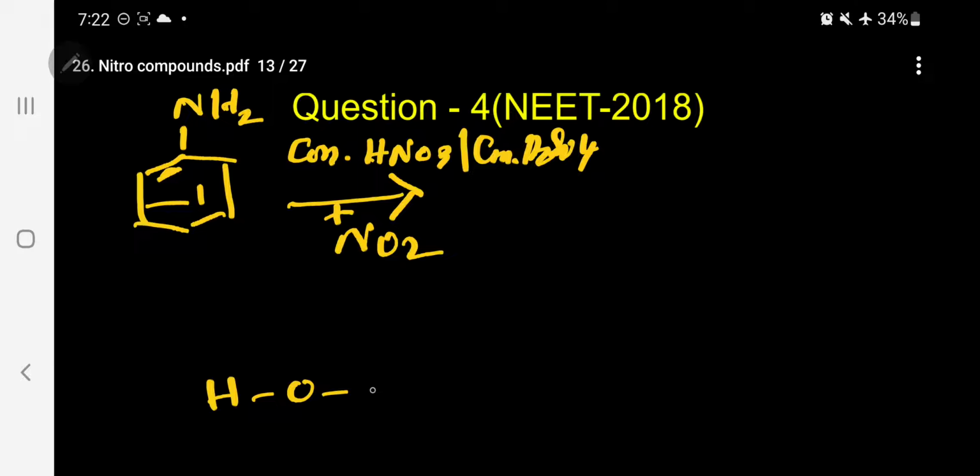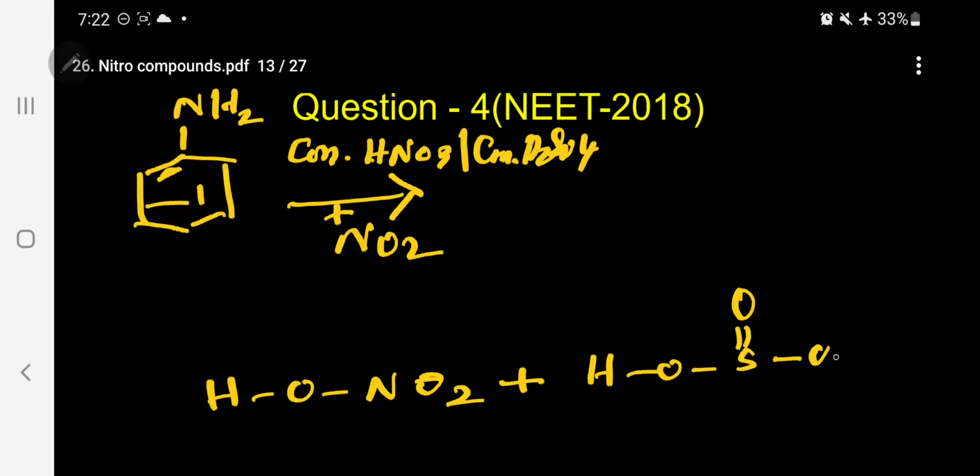Here this is nitric acid. This is sulfuric acid. So I am writing the structural form. That is the first step of the reaction mechanism.